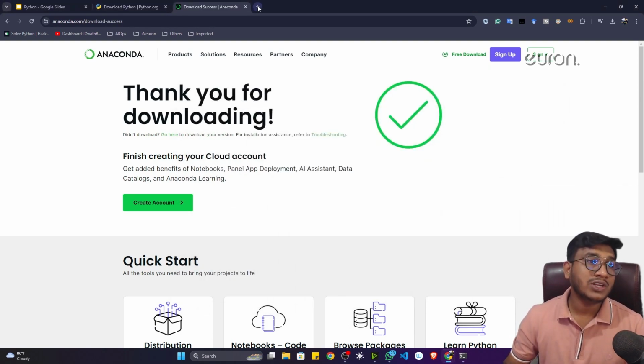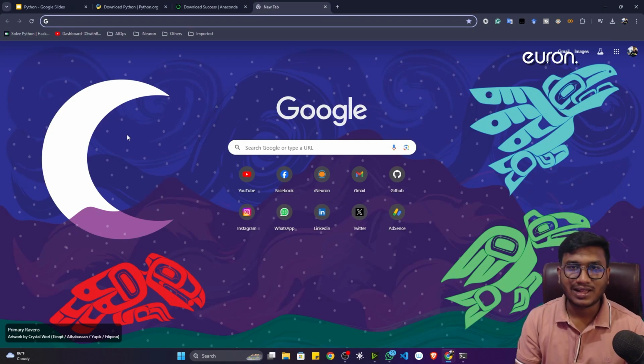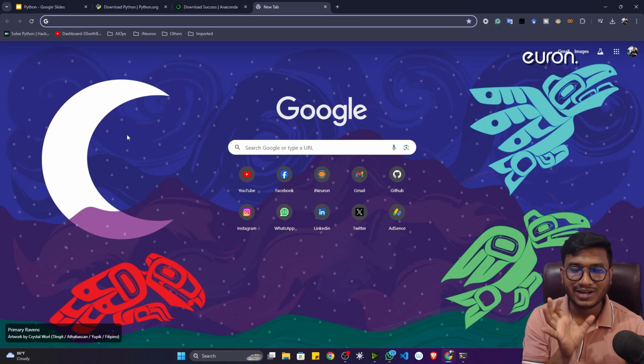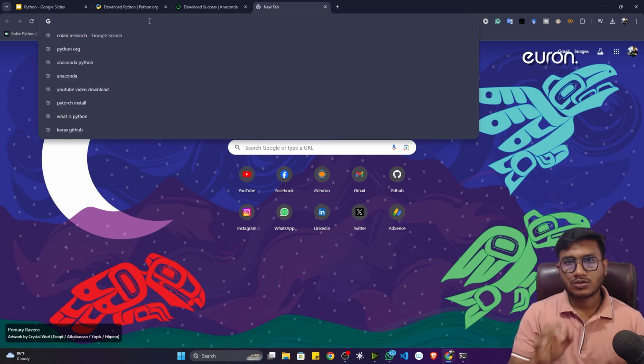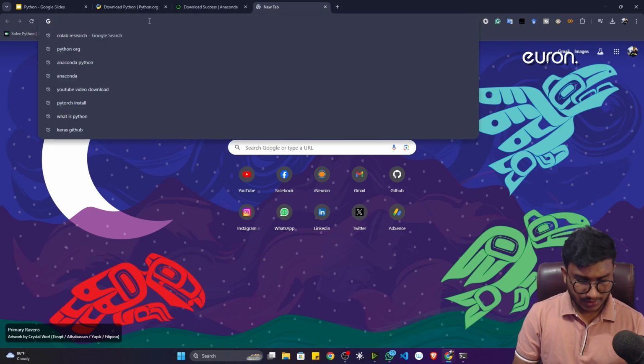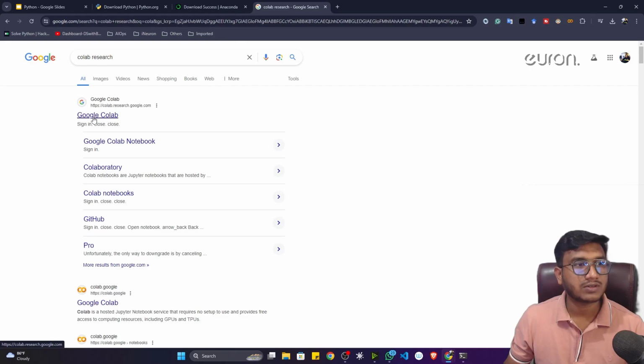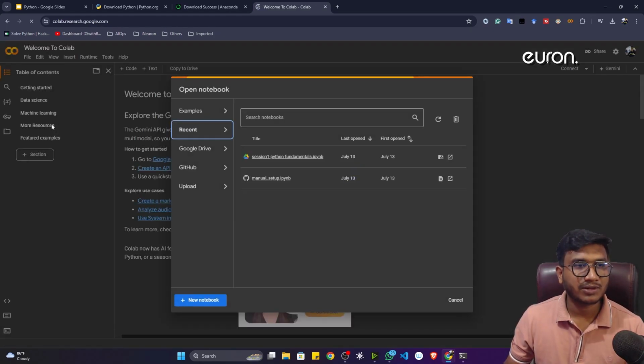But I'm going to use one amazing tool, as I already told you, a free tool which is available over Google Cloud. I don't need to set this up in my local system. It is nothing but Google Colab. To open Google Colab, just search for Colab on the Google search engine. You'll see the first website called Google Colab. If I click here, it will give me the Colab interface.